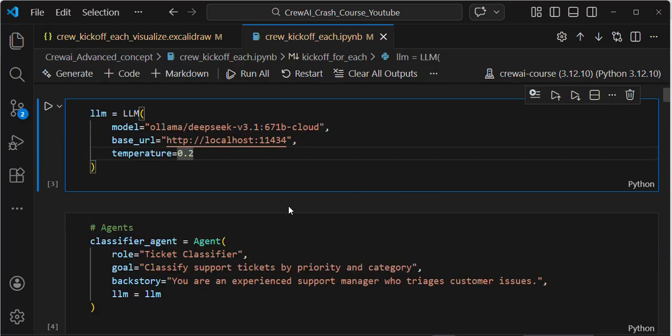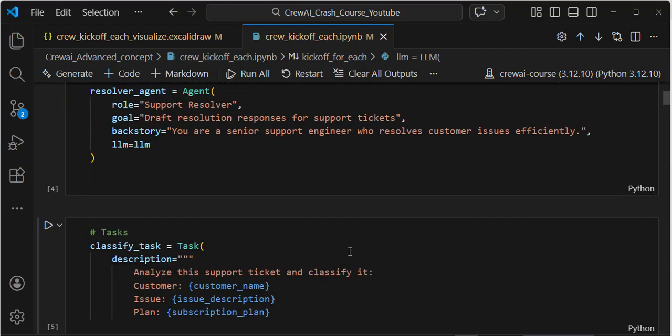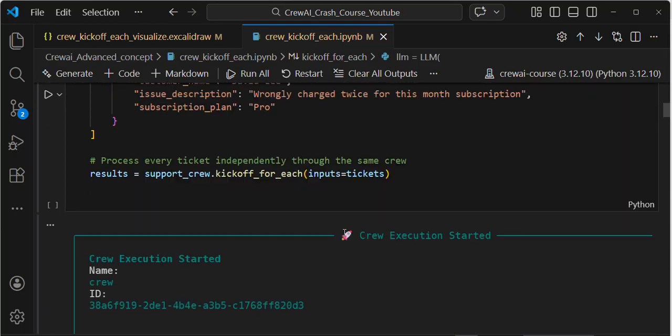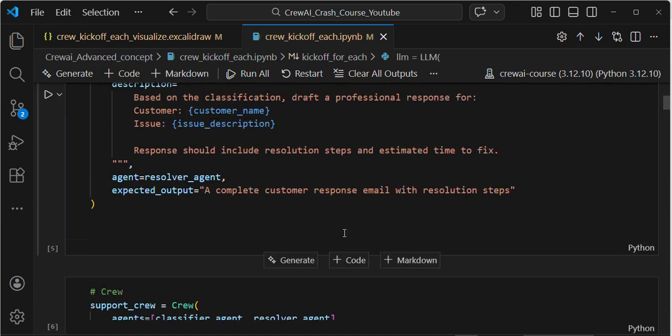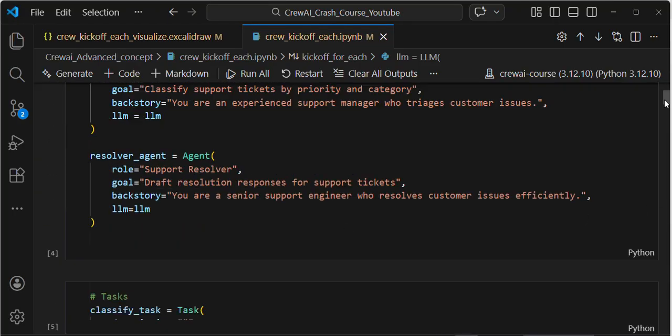Here, if you see, I am giving two agents. If you see the classifier, I already executed the code. If I run this code, it takes around 5 to 10 minutes, guys. That's why I already executed the code.